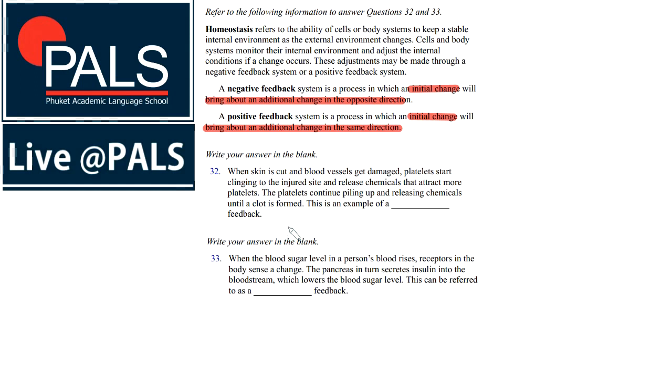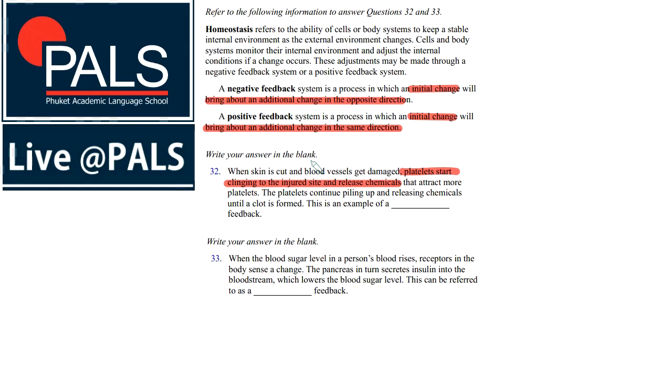So, if we think about the change that is happening here, there's a cut in the skin, and that is already the start of the change, and as well that platelets are clinging to the injured side and release chemicals. So that's our initial change. So what happens after? The chemicals that are released attract more platelets. So therefore, more platelets will release more chemicals overall, which will attract even more platelets, releasing even more chemicals, and so on.